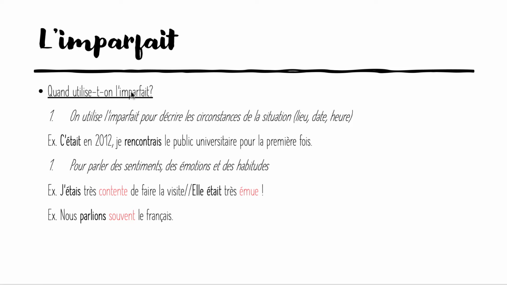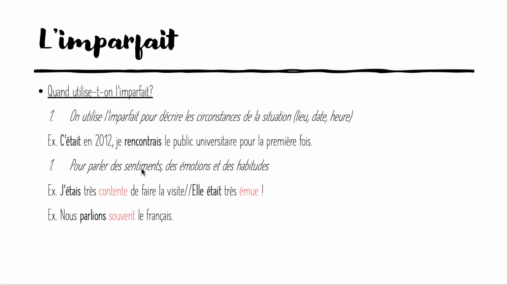When do you use l'imparfait? We've seen in 102 that we use it when we're describing things. So if you have the lieu, the place that you're in, j'étais à Paris, for instance, the date, or the time. C'était en 2012, again, we're speaking of the year, so you use imparfait. Je rencontrais le public universitaire pour la première fois. So it was in 2012, and then we're describing the circumstances of that situation. So that's when you use imparfait.